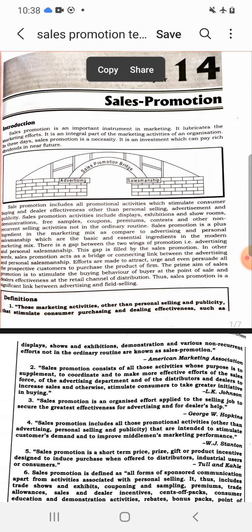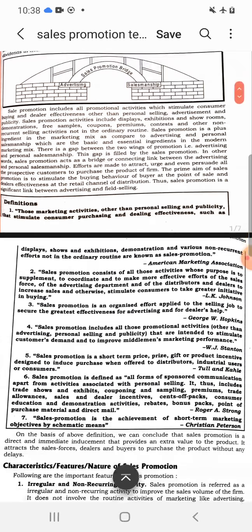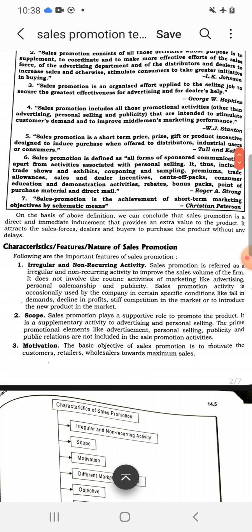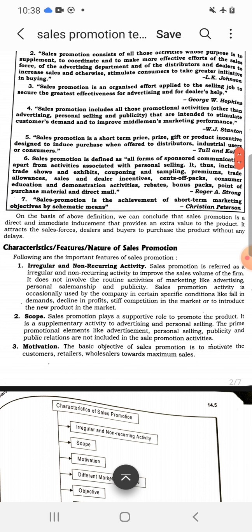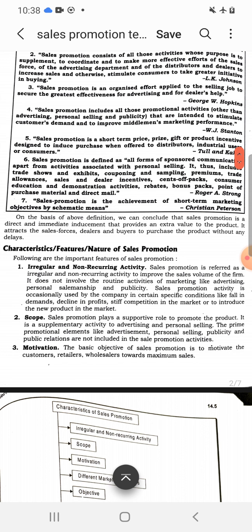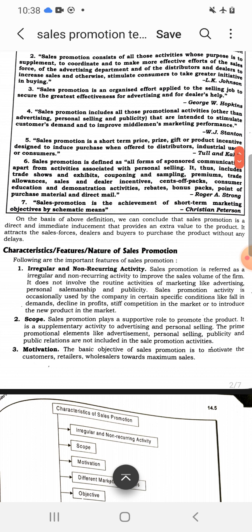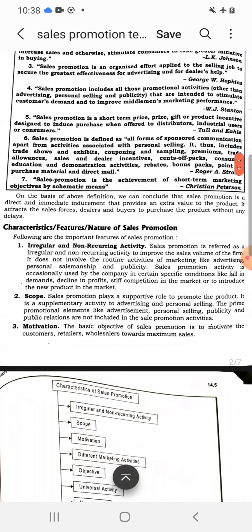The first feature is it is irregular and non-recurrent activity. Sales promotion is irregular and non-recurrent activity which is not adopted as a routine activity, such as advertising, personal selling. They are routine in nature, but sales promotion is non-recurrent. It is used when there is fall in prices, decline in profit, stiff competition, or the marketer wants to introduce the new product into the market.